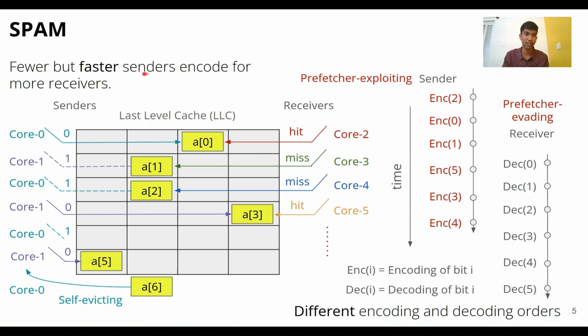By accelerating the senders, we can accommodate fewer senders for more receivers, which will in turn achieve a bounded sender-receiver gap with fewer synchronizations and lead to a noise-resilient channel.